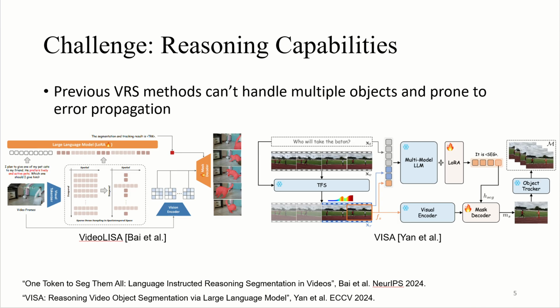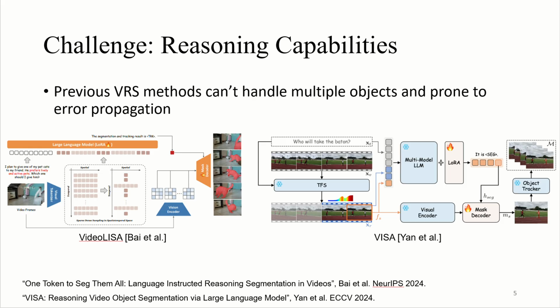There are previous video reasoning segmentation methods trying to solve this problem. However, these methods can't handle multiple objects and are really prone to error propagation. On the right, VISA employs a video understanding model to select a keyframe for LISA to segment and subsequently utilizes an object tracker to maintain temporal consistency. However, the quality of segmentation is highly dependent on the accuracy of keyframe selection, which is susceptible to error accumulation through propagation as the number of input frames increases.